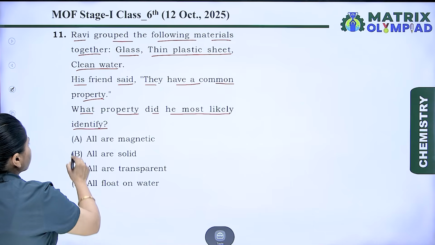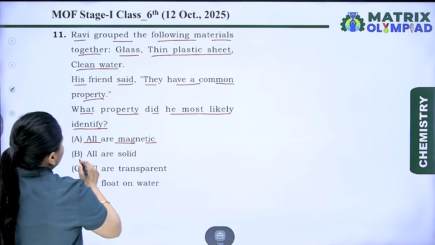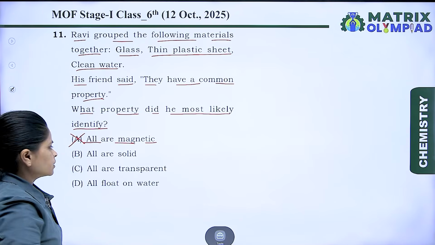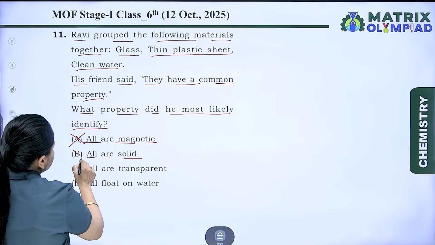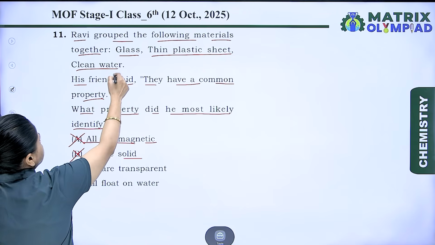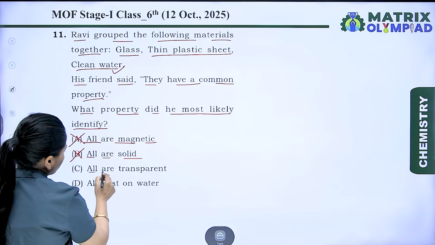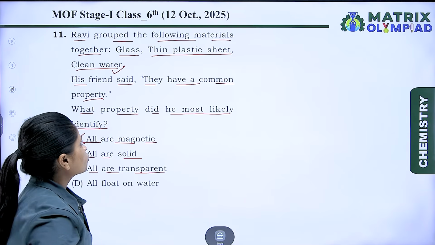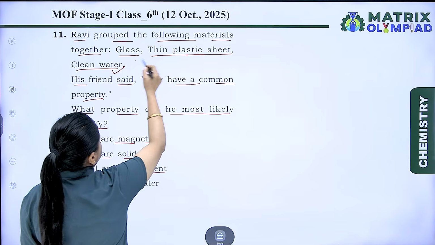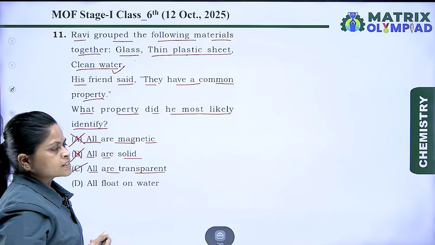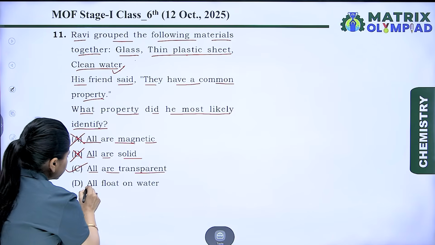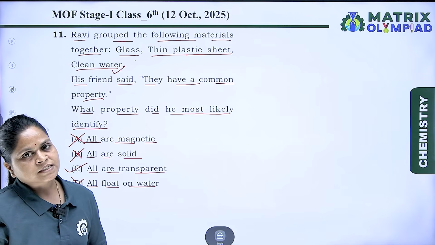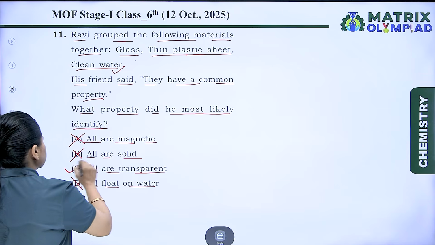Let's check the options. A. All are magnetic. No, this is not true for the glass, thin plastic sheet and clean water. B. All are solid. Again, it is not correct because water is in liquid form. C. All are transparent. Yes, glass, thin plastic sheet and clean water are all transparent. So option C may be correct. D. All float on water. No, it is wrong because glass will sink in water. So the correct answer is C.